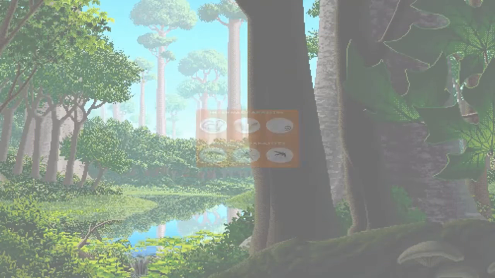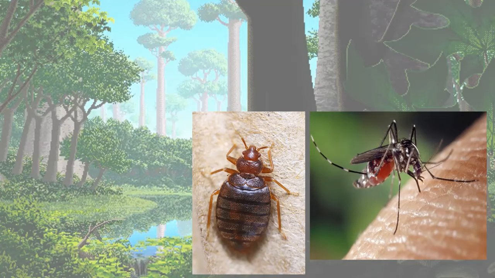So let's have a look. These are two organisms which you have seen and you know how they bite and the sensation of it, and after that how you feel. So this is a bed bug, and a mosquito, which absorb our blood. They get nutrients from our blood or other animals' blood. So these are harming us and they're living because of us. So they are parasitic animals which are living outside our body. They're getting the nutrition from the outer part of the body. They do not live inside our body.